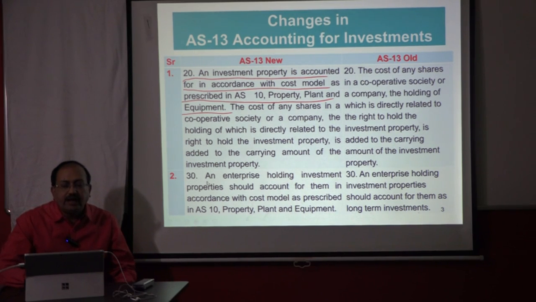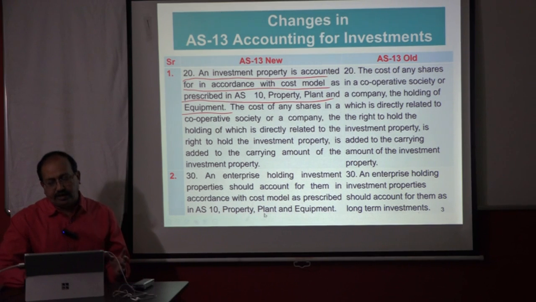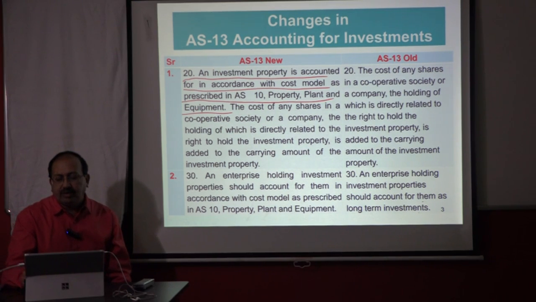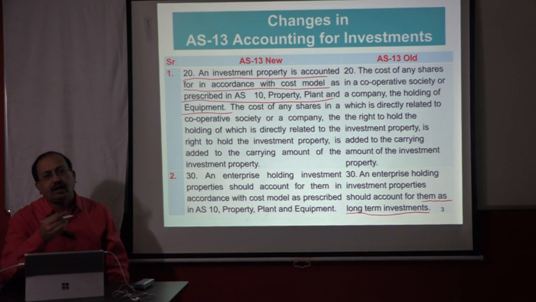The para 30 is related to that investment property only. An enterprise holding investment property should account for them in accordance with cost model as prescribed in AS10 property, plant and equipment. This is the new portion, right? In the old one, an enterprise holding investment property should account for them as long-term investment. And as you remember, the long-term investments are as such valued or carried at cost only.